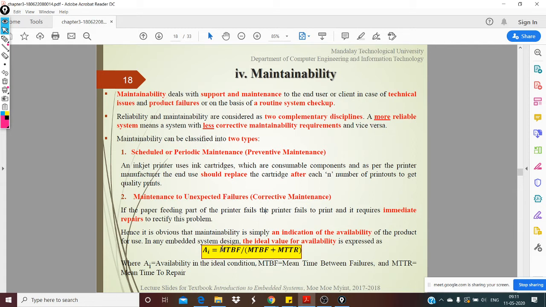So it's given by mean time between failure. So this is the time that it is available for you, right? Let's say if you take a printer, this is the time the printer is available for you to print, divided by mean time between failure plus the mean time to repair. So basically the total time is nothing but how much time the printer is available to you plus the total repair time or the service time. So if you add this, it becomes the total time. You get that ratio of this and the total time, you get the availability.